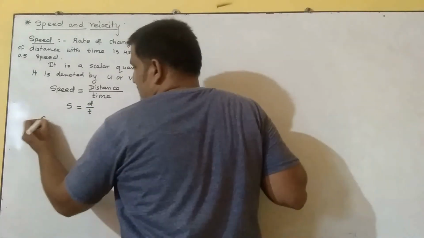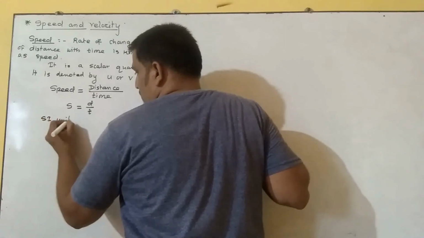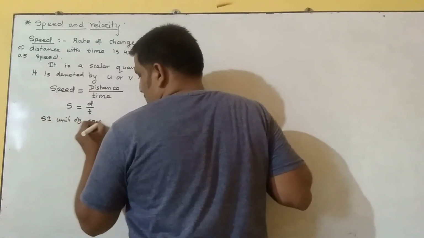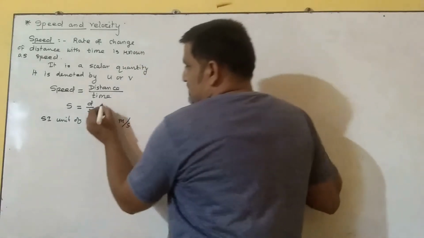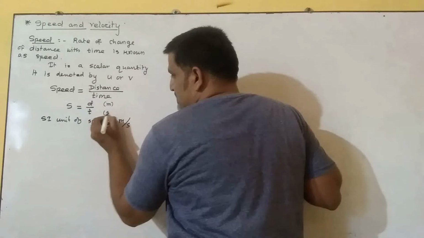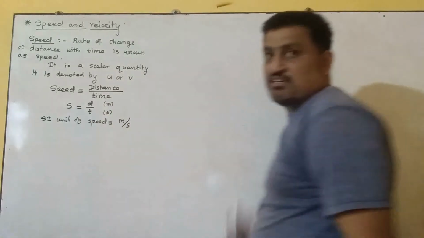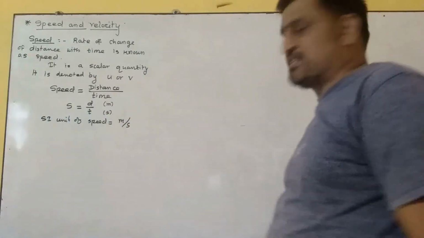Now let's talk about the SI unit. The SI unit of speed is meter per second, because the distance is in meters and time is in seconds.